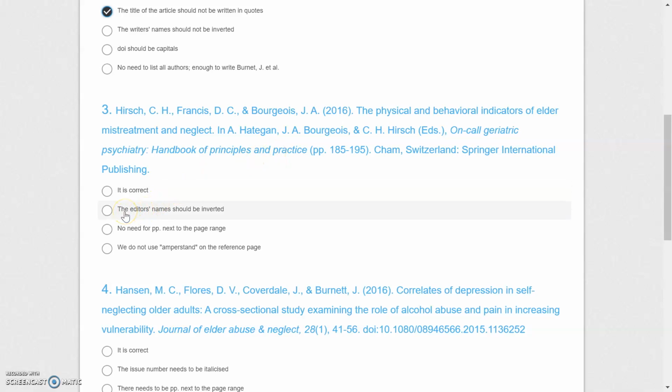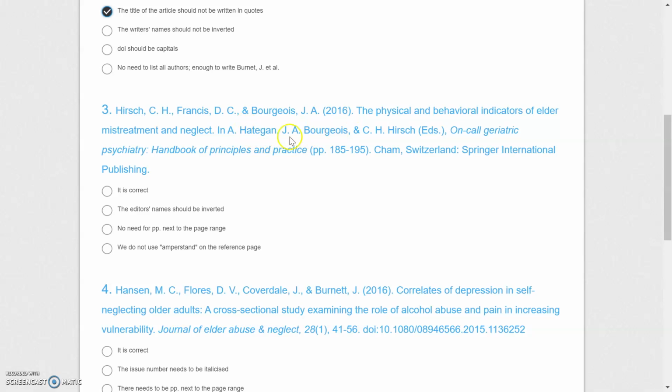Let's see the others. The editor's name should not be inverted. Should be inverted? No. In fact, other than the writers, if you have to give any other information regarding people, here, for example, these people are the editors, you do not invert their names.